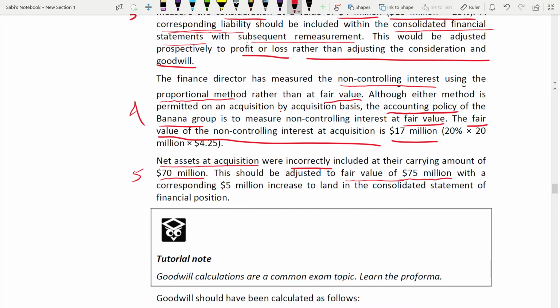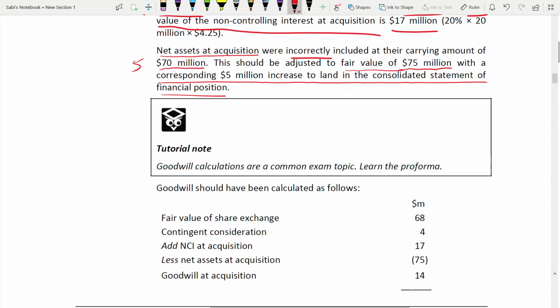With a corresponding 5 million increase in the land in the consolidated statement of financial position. This makes it more clear how that increase came, because land increased by 5 million. So when land increases by 5 million, where does it go? Land comes in the statement of financial position, right? So definitely land will increase there in the consolidated statement of financial position. Next, now you come to the calculation.